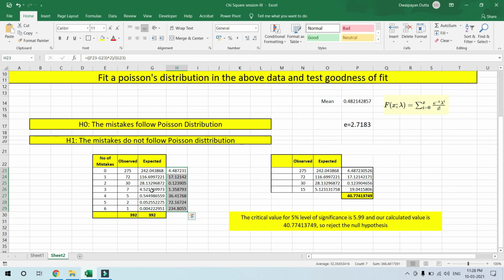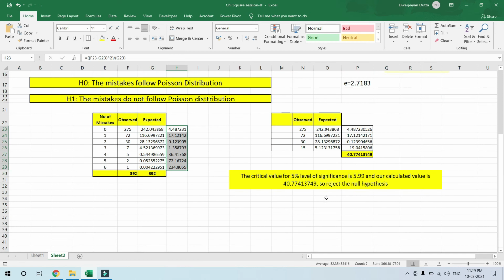Again in this case also we have added these 4 columns. This column plus this column plus this column plus this column. Now I have missed out one part here. The degrees of freedom here is not 7. You have to understand that. I will show you why the degrees of freedom is not, sorry, it will not be 6. I will show you the reason.